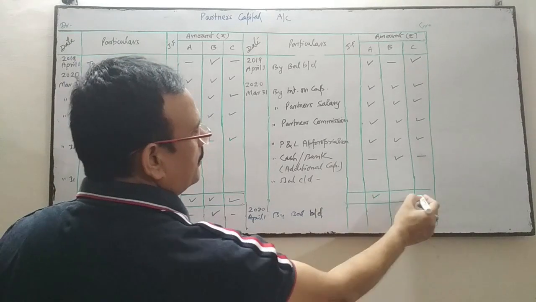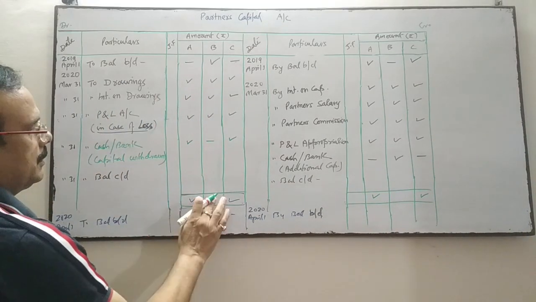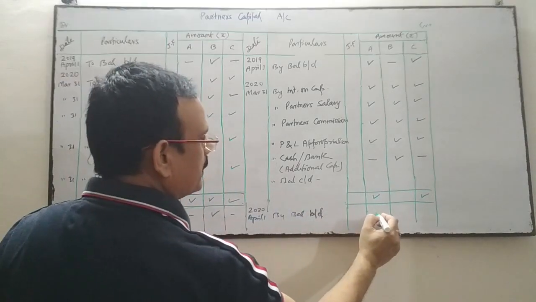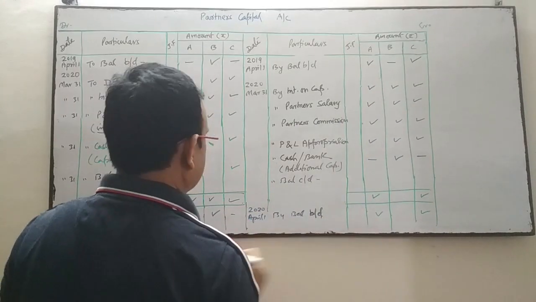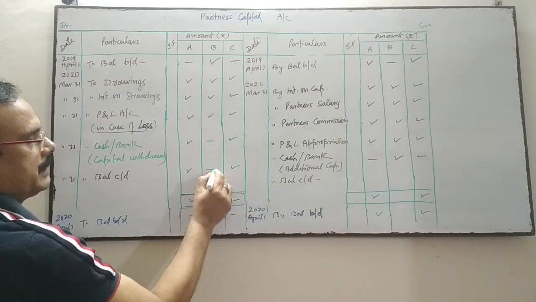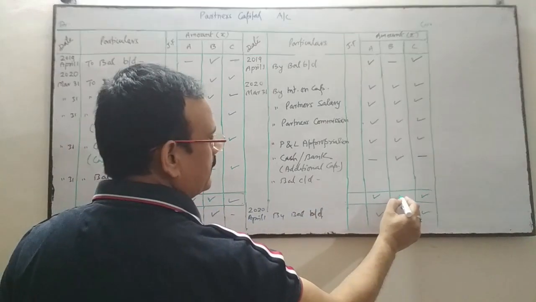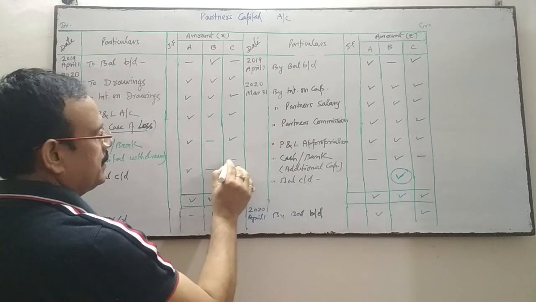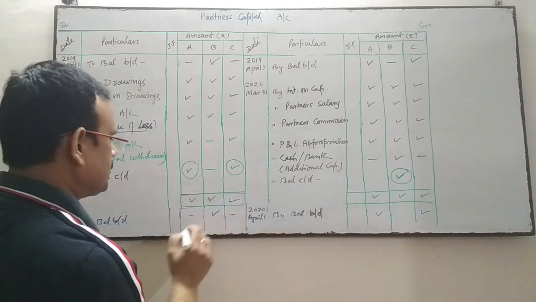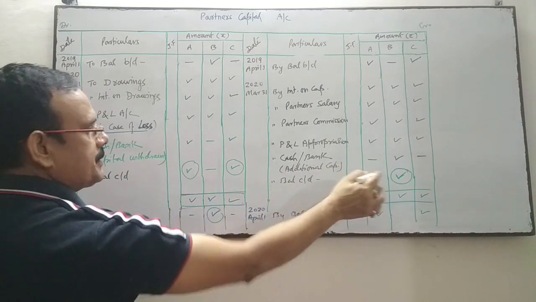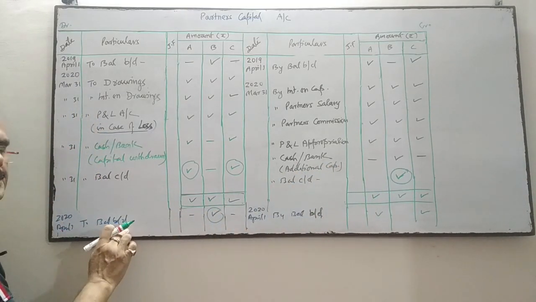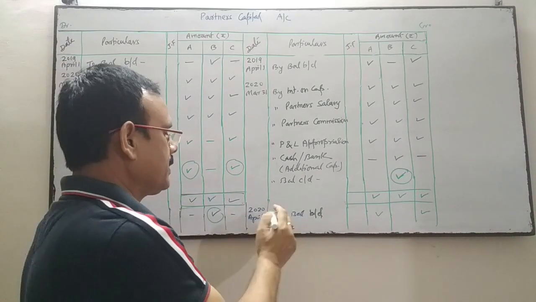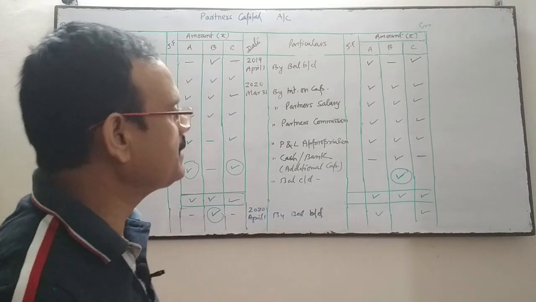Suppose A's and C's total is more on the credit side, then the balance will be on this side, and this balance will be brought down here. And suppose B's capital, this side total is more and this side is less, then we'll find out the balance amount, the balancing figure. This balancing figure we will write on this side. This balancing figure will be brought down in the next financial year, on the first day of the next financial year, on the debit side, and this credit balance will be brought down in the next financial year, on the credit side by balance brought down.